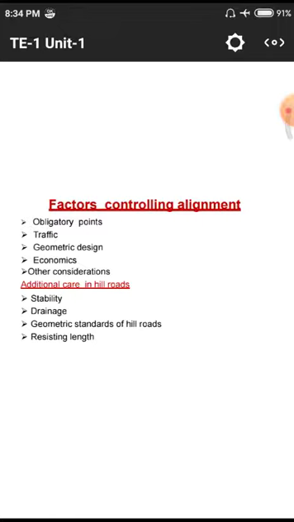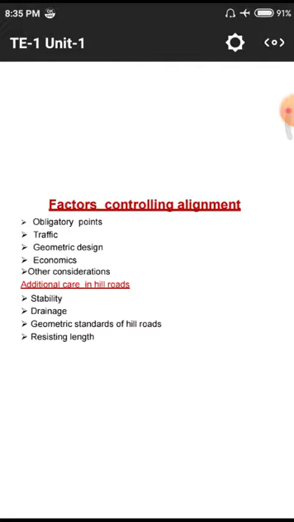That means in some of the areas we are having churches, temples, and mosques. On those particular points we don't construct through them. Definitely we need to change our path. And some historical places also, on those roads we need to change our points, so that the total length of the road increases due to those obligations.